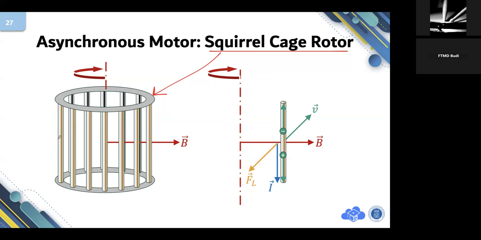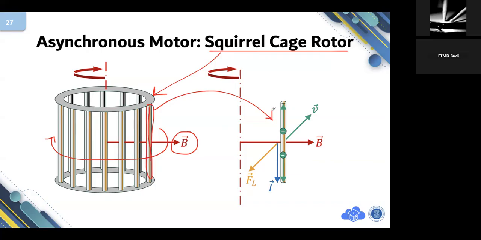Now suppose that this rotor is placed in an atmosphere with a rotating magnetic field. B is the rotating magnetic field. B is rotating like this. So if you consider this particular rotor bar, I'm taking the rotor bar there. This is the rotor bar.